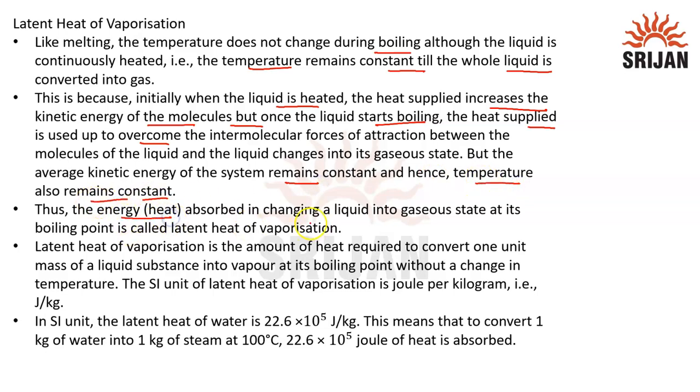This heat, which is absorbed in changing a liquid into gaseous state at the boiling point, is called latent heat of vaporization. We can define latent heat of vaporization as the amount of heat required to convert 1 unit mass of a liquid into vapor at the boiling point without change in temperature. The SI unit is joule per kilogram, and the latent heat of vaporization of water is 22.6 into 10 to the power 5 joule per kilogram. It means to convert 1 kg of water into 1 kg of steam at 100 degrees Celsius, 22.6 into 10 to the power 5 joule of heat is absorbed.